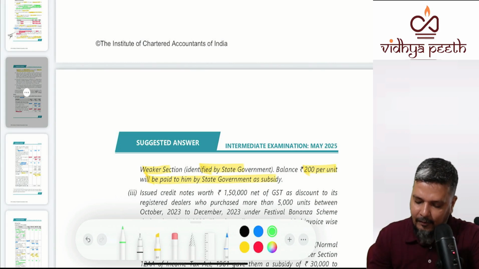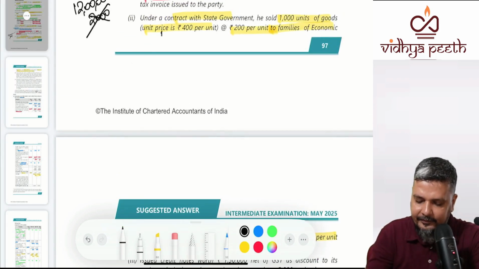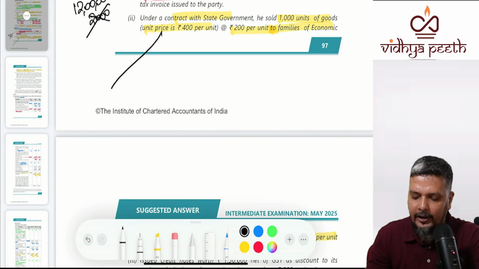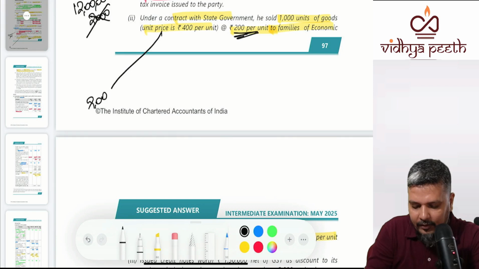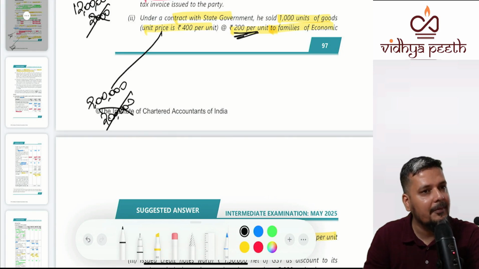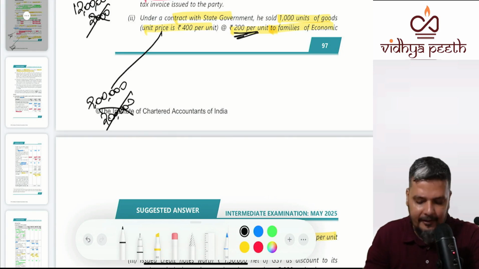But what about the basic price? So you will include it or not? Right. So how much per unit is paid by families? 1,000 into? So what is the answer? Will you add another 2 lakhs paid by state government as subsidy? No. Subsidy by state government will not be added.